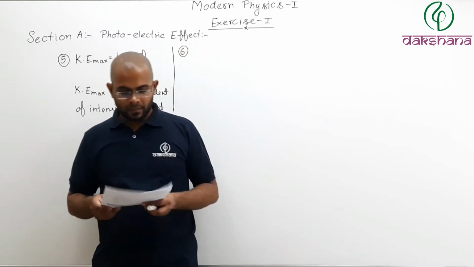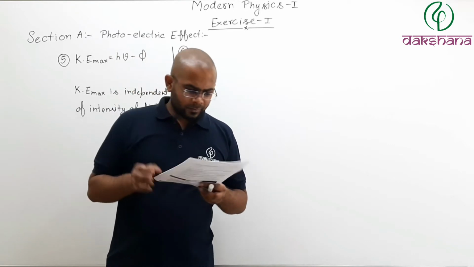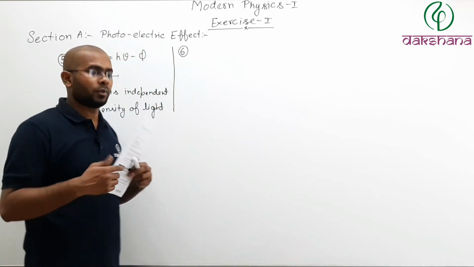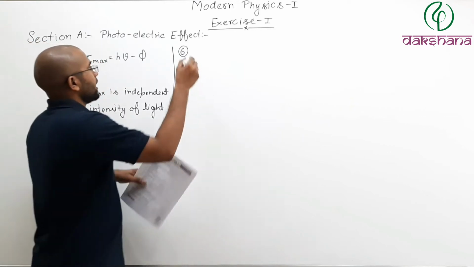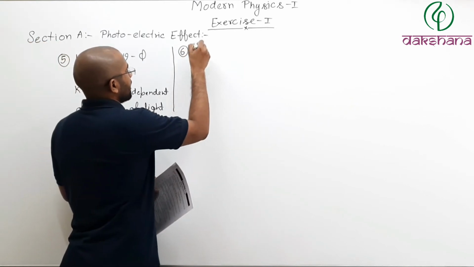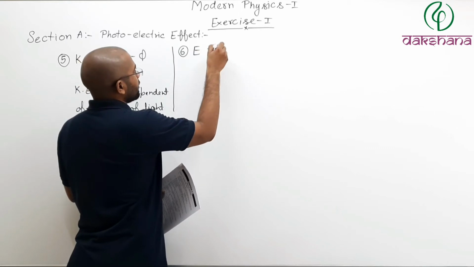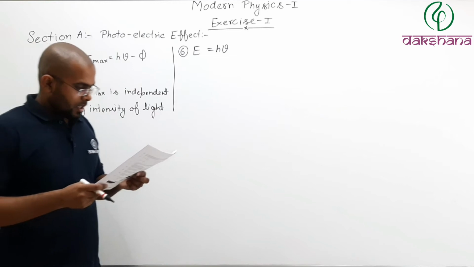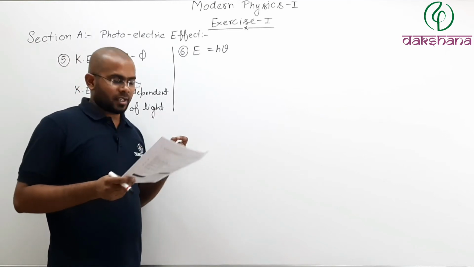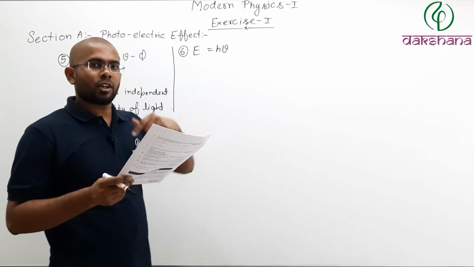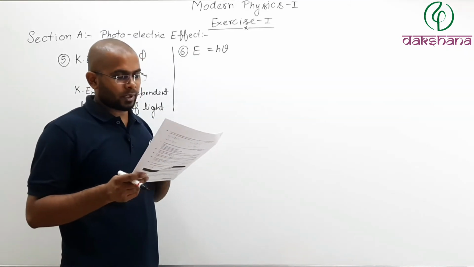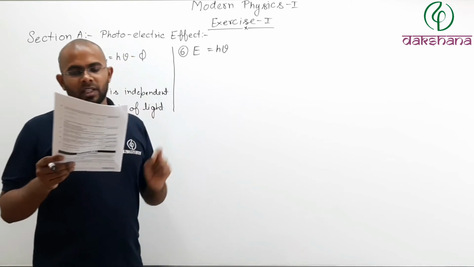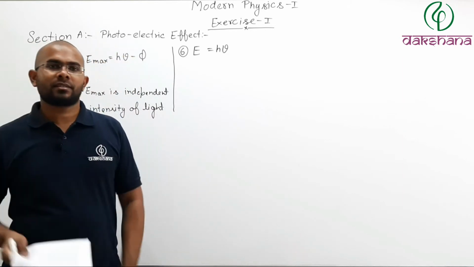Now they are talking about photocurrent. So energy of the photon is equal to h times nu, like this. Option number 1 says the photocurrent decreases when the frequency of the incident photon increases.